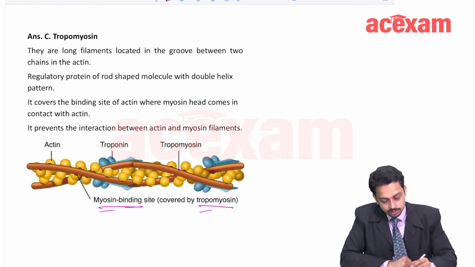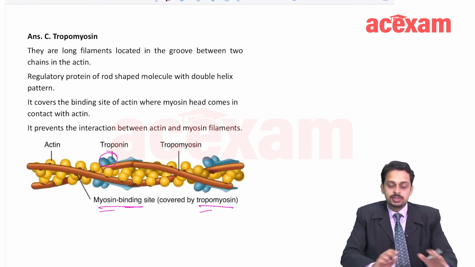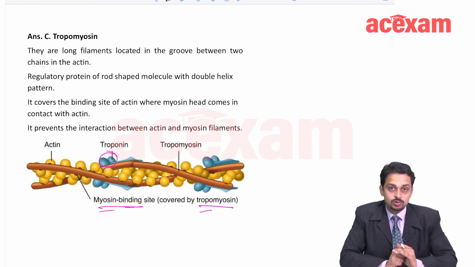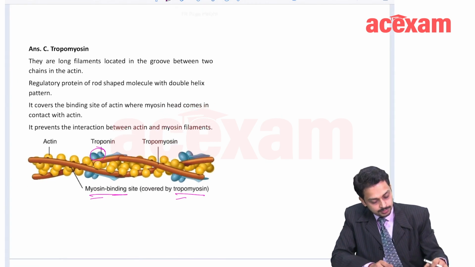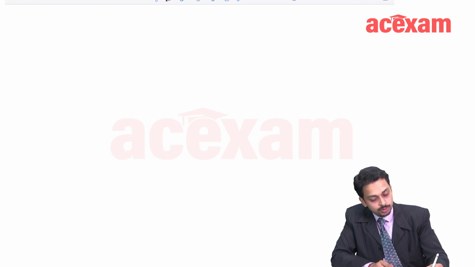So, how does troponin help? Troponin C is basically the attachment site for calcium. So calcium attaches to troponin C. Regulatory proteins are two, troponin C and tropomyosin.